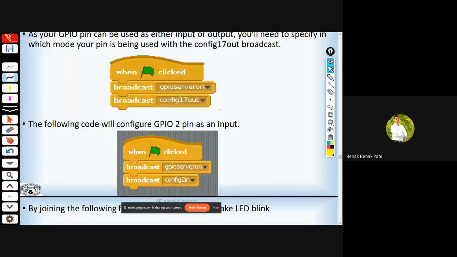So here you can see that in order to configure any pin in output mode, all you've got to do is mention its GPIO pin followed by out. And this is how we configure a GPIO pin as output in Scratch, and this is how to configure as input.